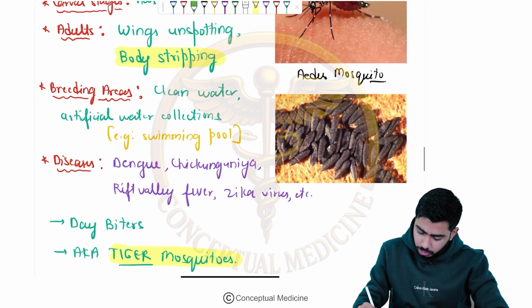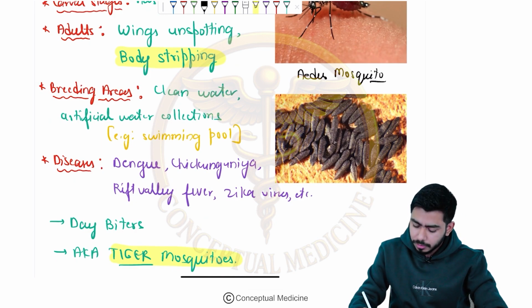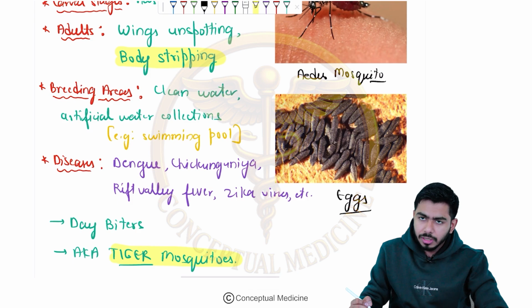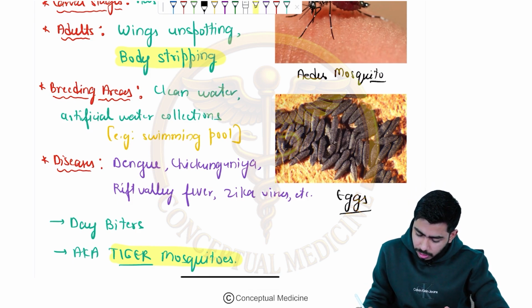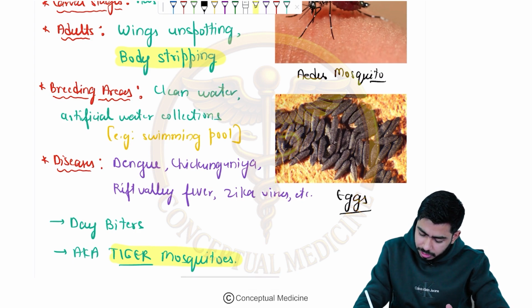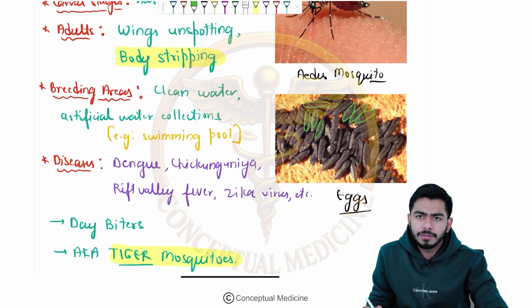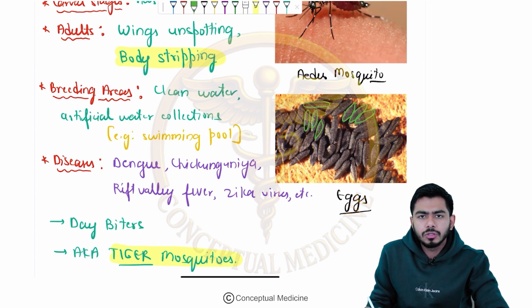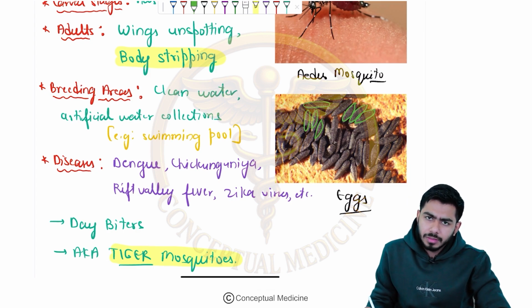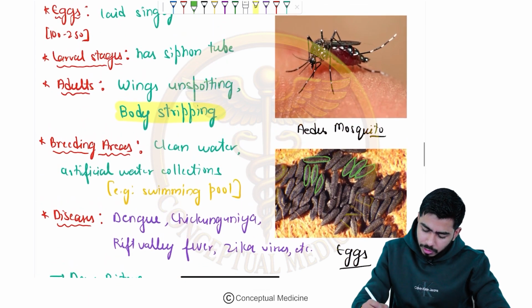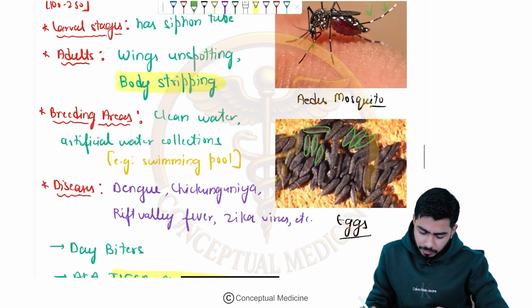Look at the eggs of the Aedes mosquito, guys. Eggs you can also identify very easily. So these are the eggs over here. Are they present in clusters? No, they are present separately, singly. So they lay their eggs singly, very easy to identify as well, right? Now why the name tiger mosquito? They are day biters. They have striping on the body, and they have striping on the legs of this mosquito as well. White and black striping.